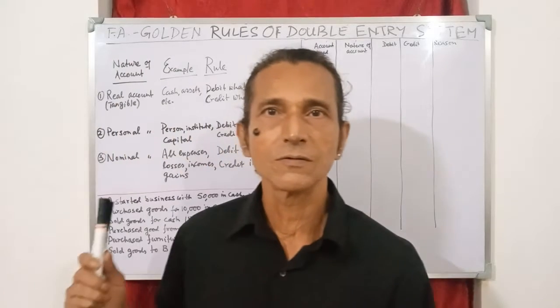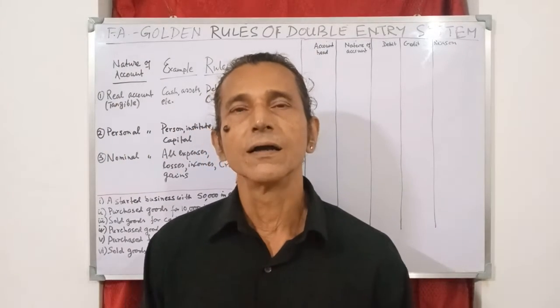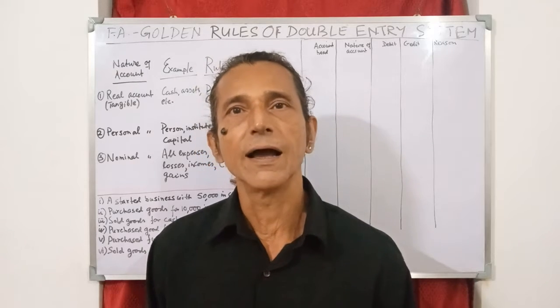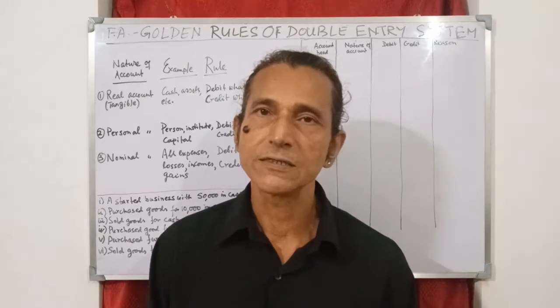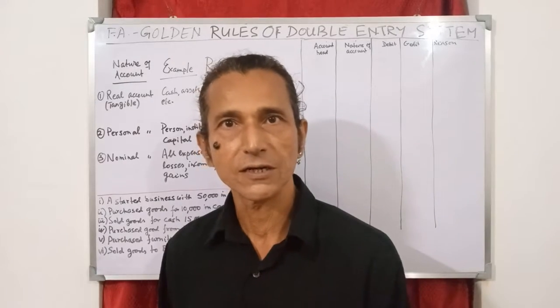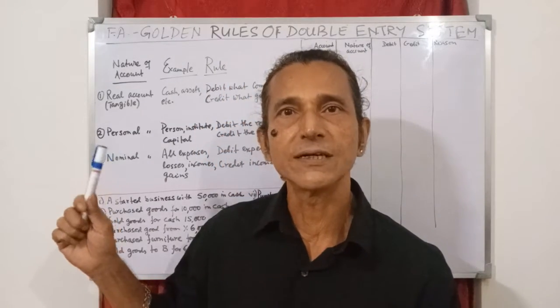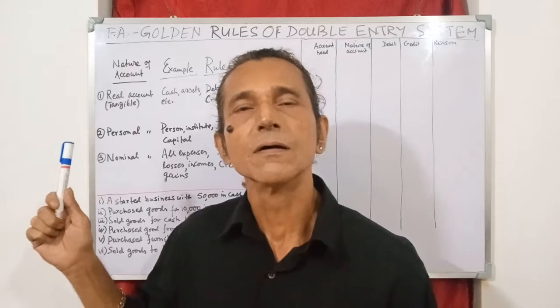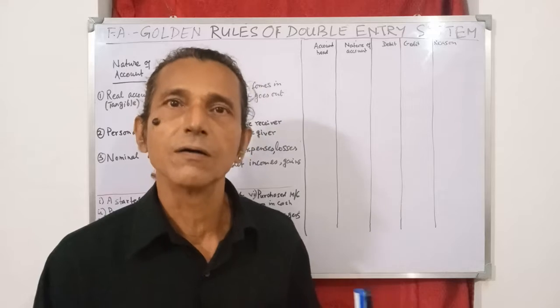This video is on golden rules of financial accounting. In financial accounting, we have double entry system and there are two approaches. One is traditional approach and the other is modern approach to financial accounting. Today, I shall discuss only the traditional approach under which golden rules come in, and the modern approach to financial